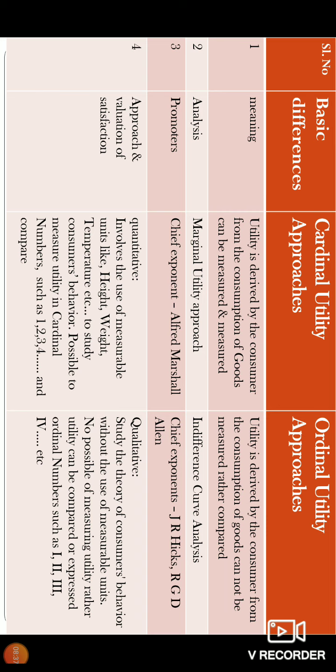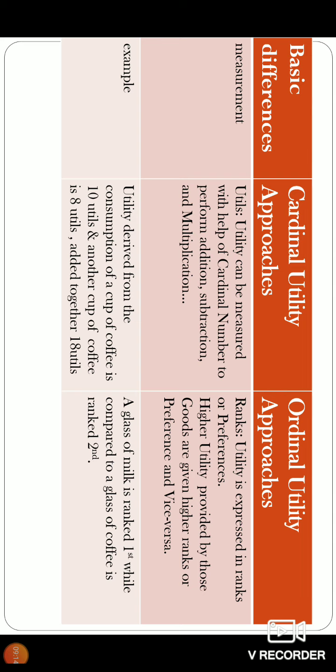Whereas in ordinal utility, we study the theory of consumer's behavior without the use of measurable units. Remember, in ordinal utility there are no measurable units. It is not possible to measure utility; rather, utility is compared or expressed in ordinal numbers. Ranks are given, preferences are given. It is not measured, it is compared. When you compare, you have to give preferences and ranks, like first, second, third, fourth, and fifth.